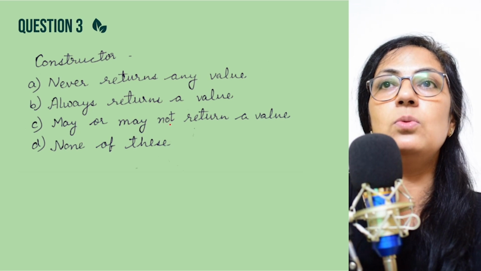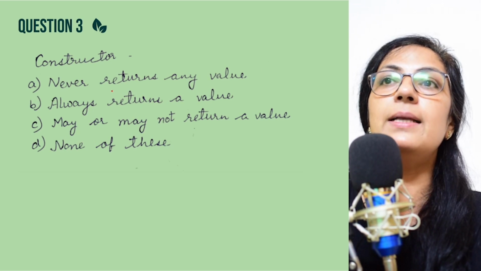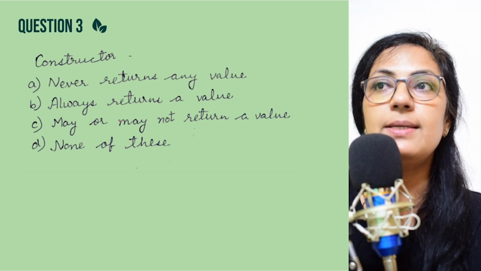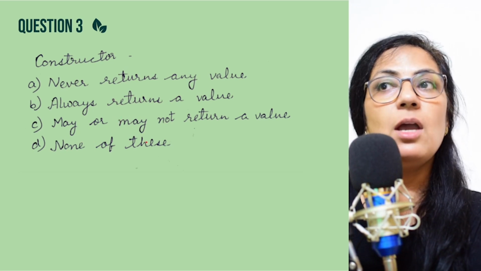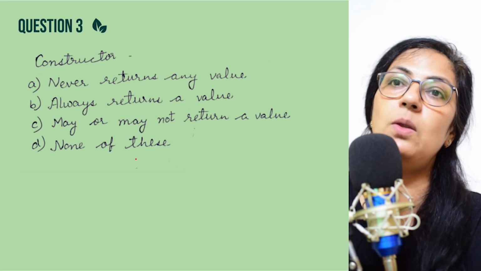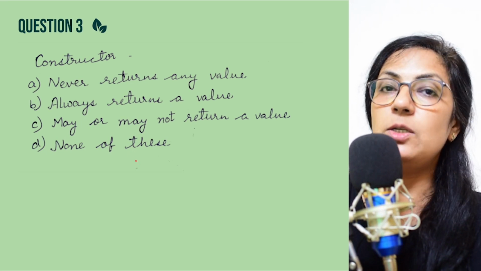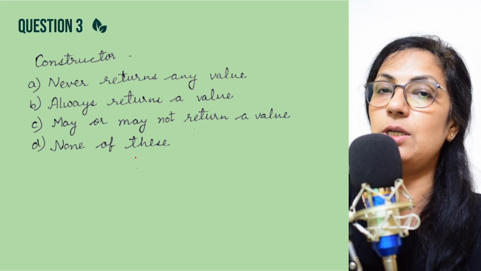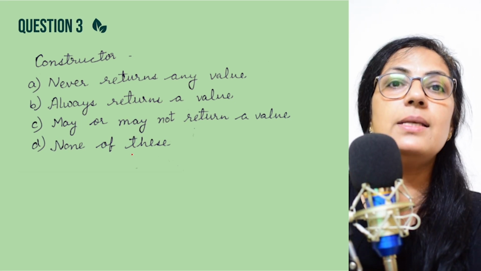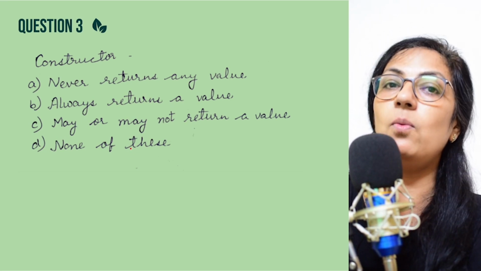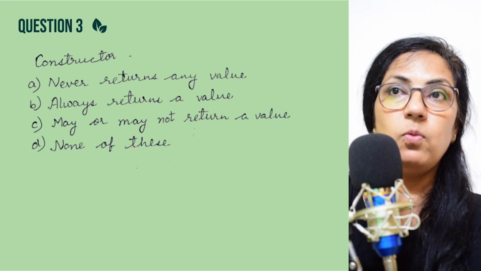We move on to question number 3. Constructor never returns any value, always returns a value, may or may not return a value, and none of these. These four options are there. Children, I told you constructor is a function, but constructor is a special type of function which never ever returns any value, not even void.